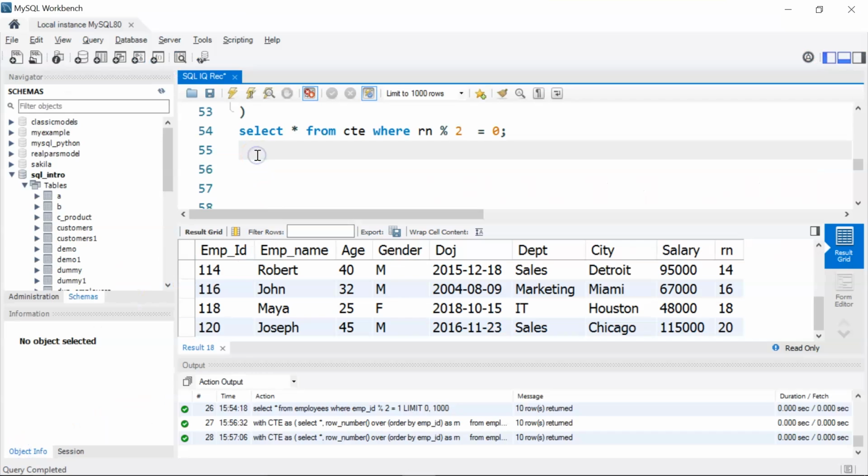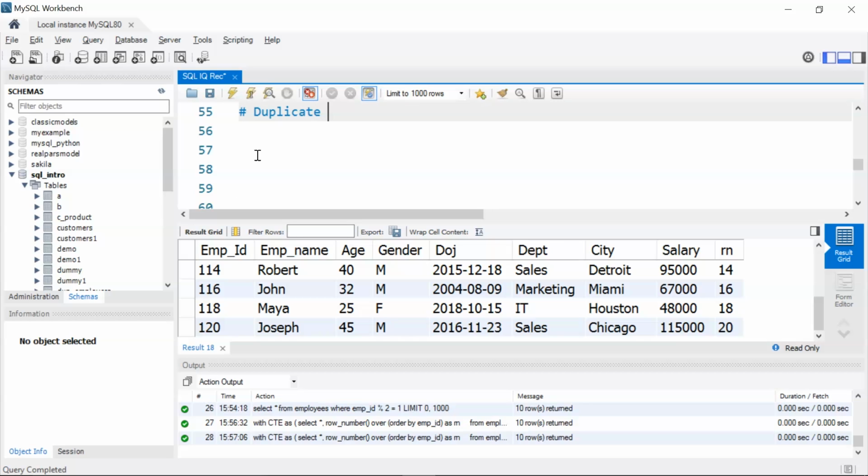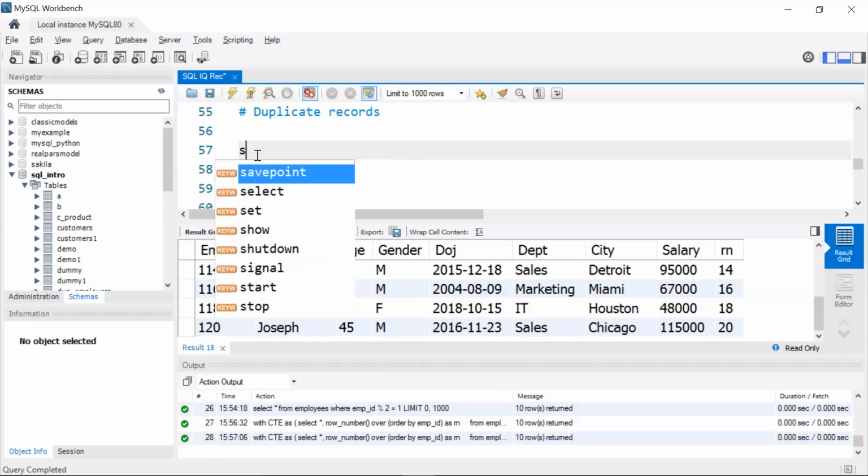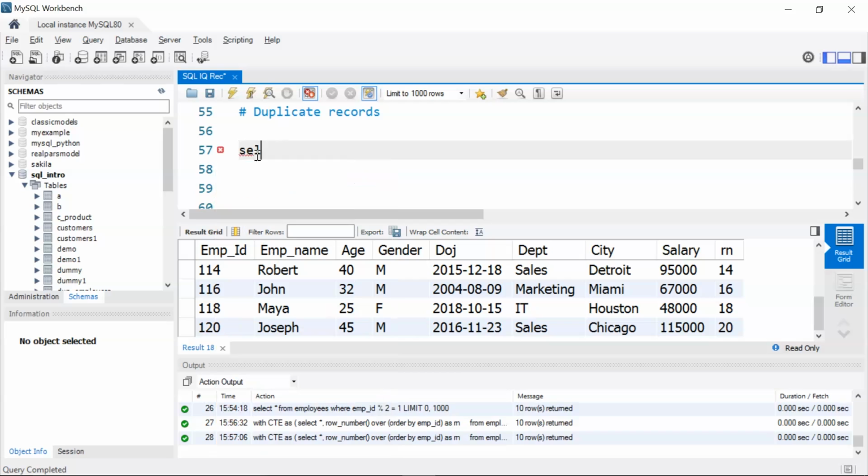Okay, so I'll come down and let me give my comment as duplicate records. Let me first show you the records that are present in my table. So I'll write select star from DUP underscore employees.